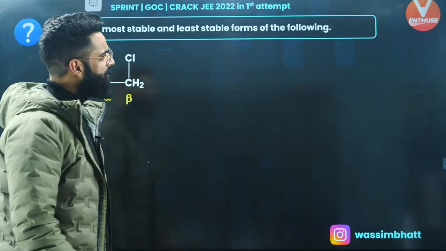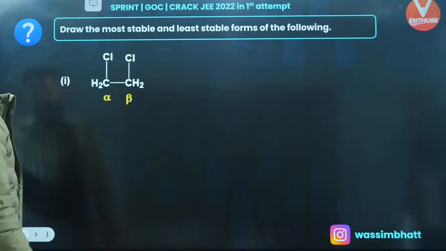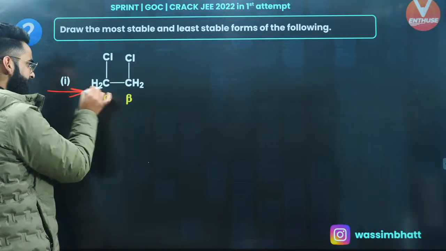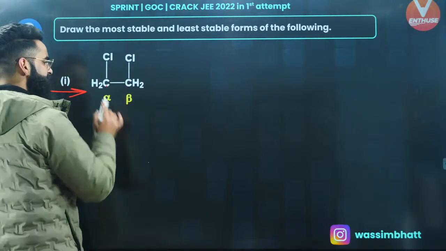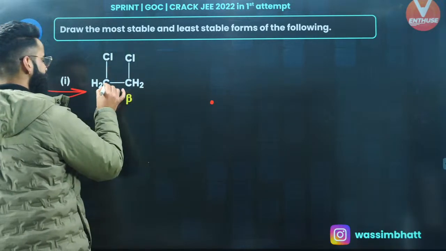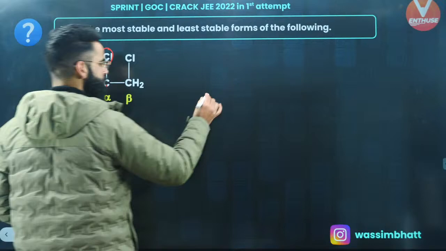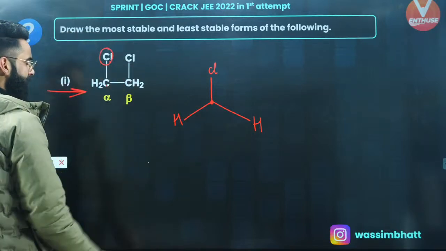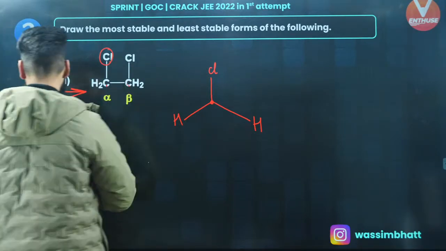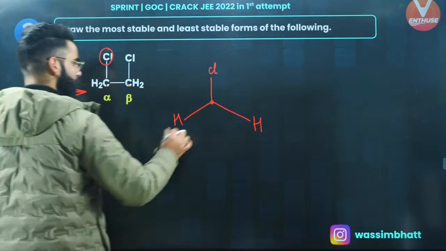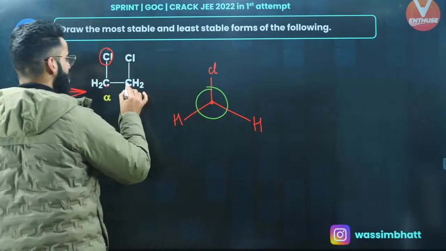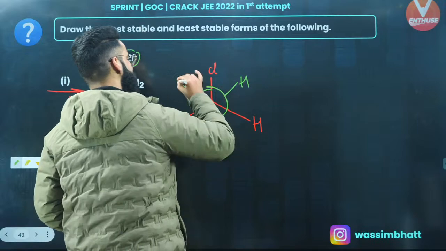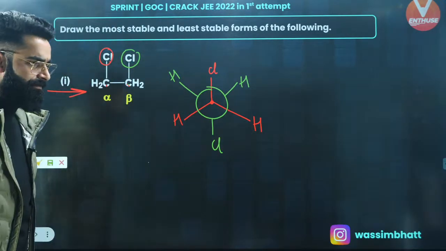Draw the most stable and least stable form of the following. If I need to draw the most stable form, I will be looking at this molecule along this way. If I choose this as a line of sight, that carbon which will be visible to me, I'll be representing with a dot. With this carbon, there are three things attached: chlorine and two hydrogens. Let's say this is your chlorine. Now put two hydrogens over here at an angle of around 60 degrees. This carbon is something which you cannot see by your eyes, so I'll be representing that with a circle. Now it has got chlorine and two hydrogens. If I put one chlorine over here, one hydrogen over here, and one hydrogen over here, this is one of the conformations.